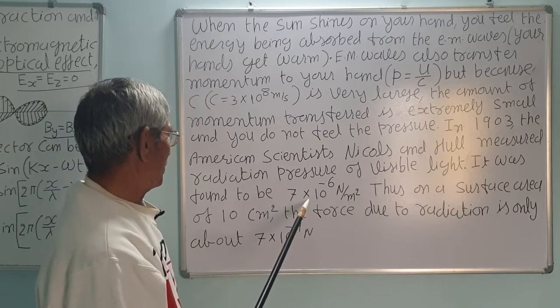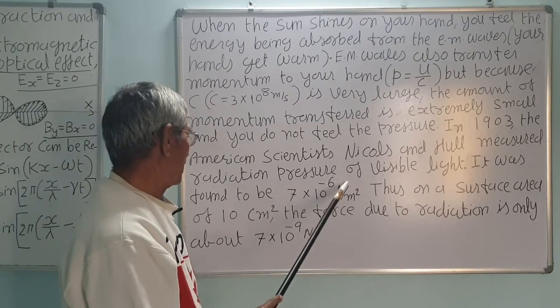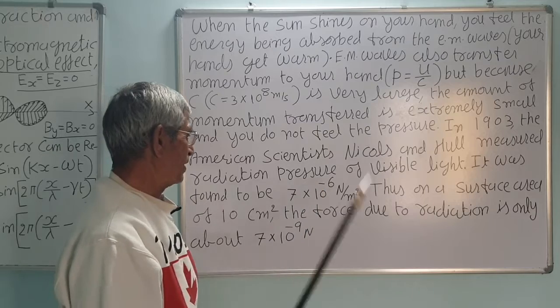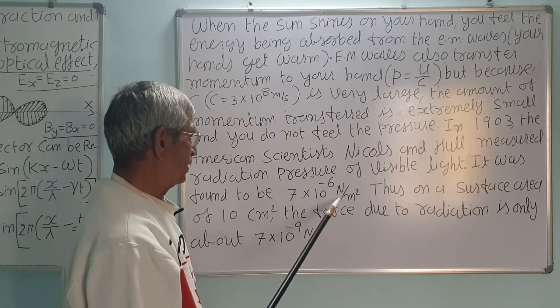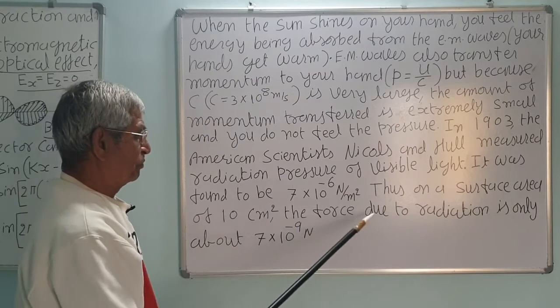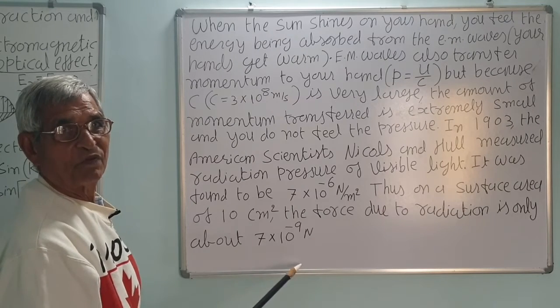That is 7 into 10 raised to minus 6 Newton per meter square. Per meter square area, it exerts this much pressure. So, pressure will be force upon area. Thus, on a surface area of 10 centimeter square, the force due to the radiation is only about this much. This we cannot feel.